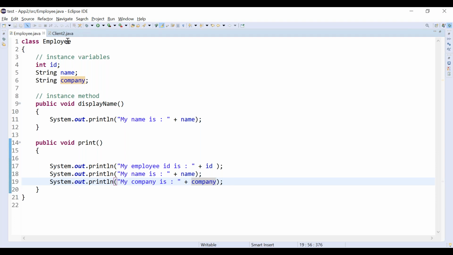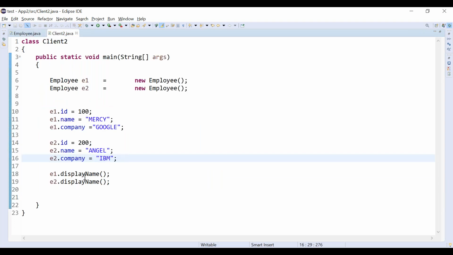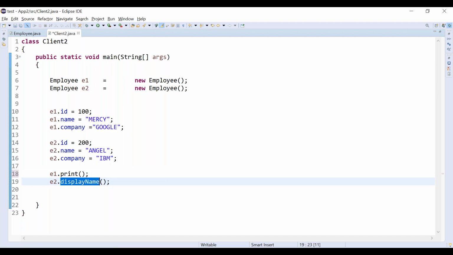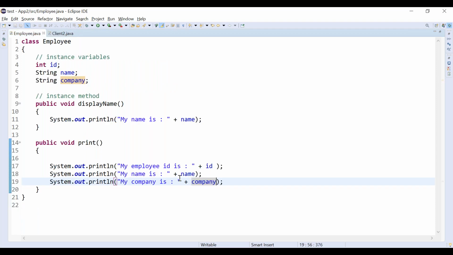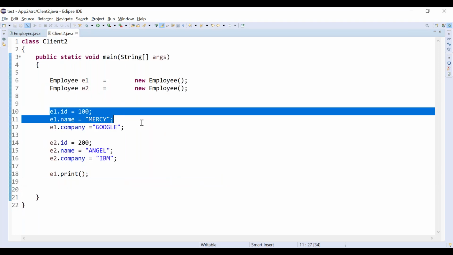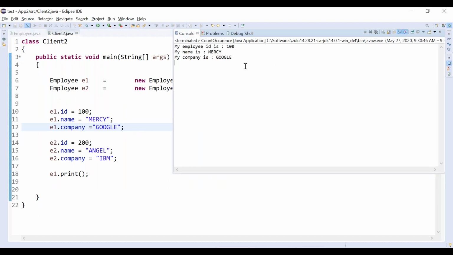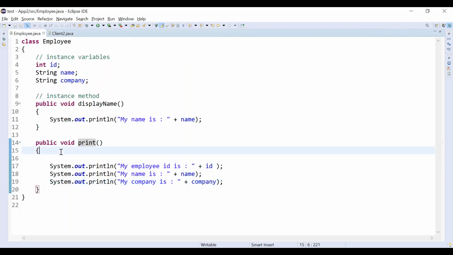Now what do I do? Instead of display name, I will just use print. This is the print method, correct? Now let's run it with the first one. In the first call, you are printing ID, name and company, right? You are pointing E1 dot, and E1 has ID, name and company. Let's run it. See, you are getting all the things because the print method is an instance method.